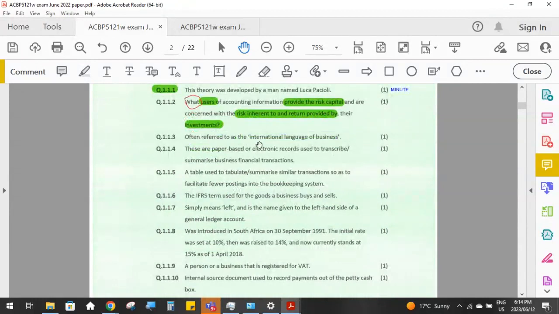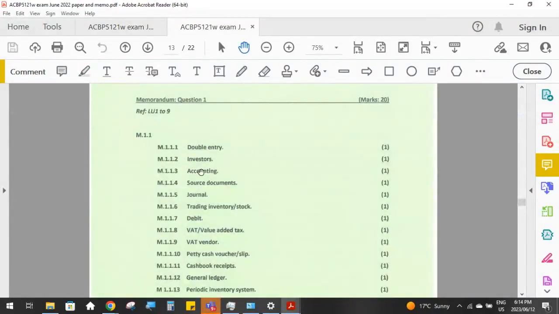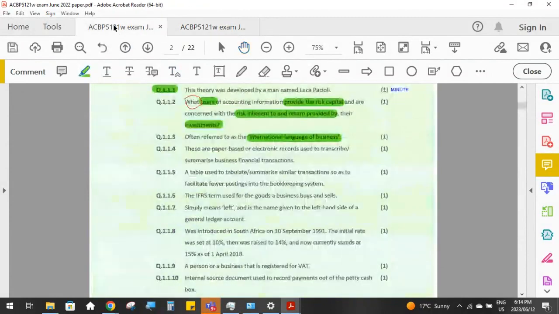Then the third question, often referred to as the international language of business. What do we call the international language of business? That is accounting. These are paper-based or electronic records used to transcribe or summarize business financial transactions. So what are the paper-based or electronic records that we use to summarize transactions? So remember your bookkeeping cycle. This is where this question is coming from.